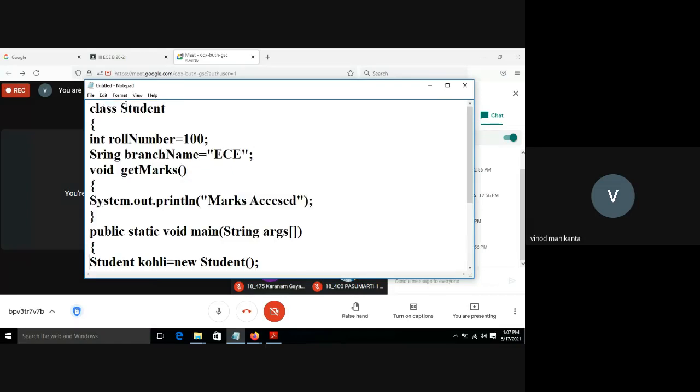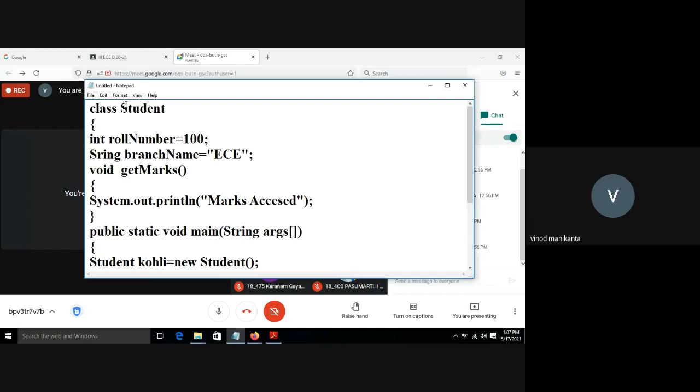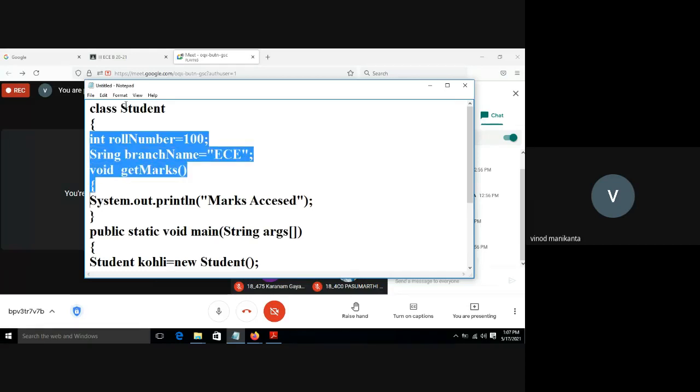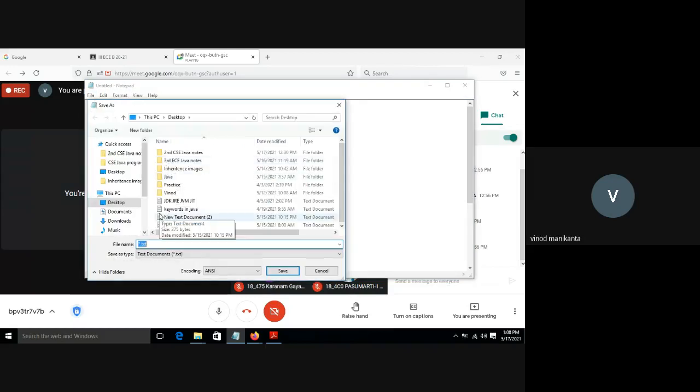If I create n number of objects, all the n students will have this roll number, this branch name and getMarks. We have to save the program by the main class name, ClassName.java. The main method is present in the class Student, that's why we have to save the program as Student.java.